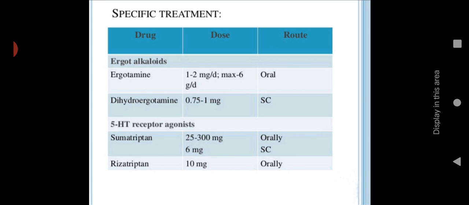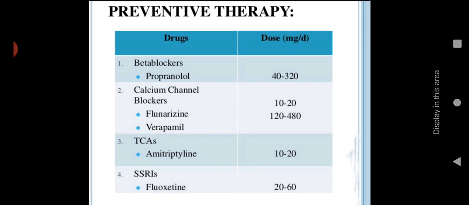Then specific treatment including ergot alkaloids, ergotamine, dehydroergotamine, then 5-HT receptor agonists including sumatriptan and rizatriptan. These are the medicines we are giving as a specific treatment for headache. Then preventive therapy including beta blockers. It will help to prevent headache.